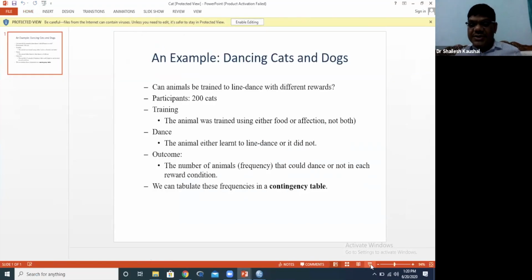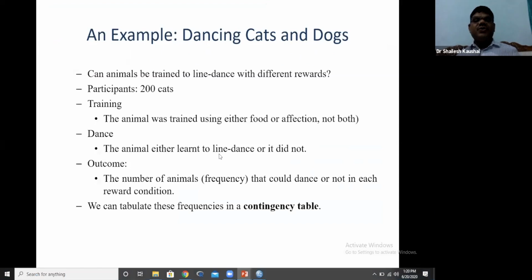Chi-square test. In a chi-square test, both variables, dependent and independent, should be categorical, meaning nominal scale. Our case study is dancing cats and dogs. The question is: can animals be trained to line dance with different rewards?